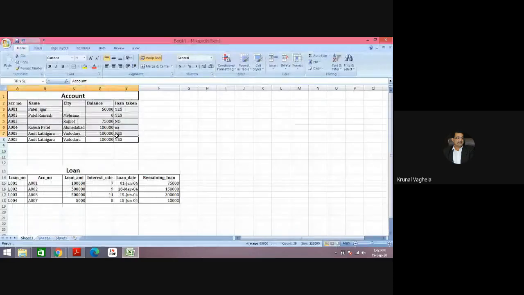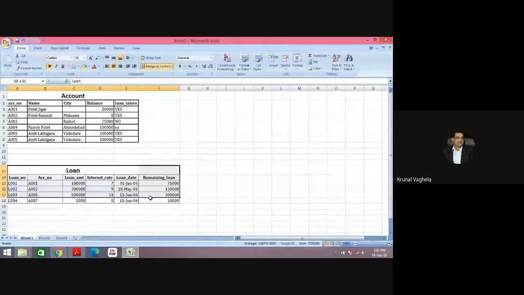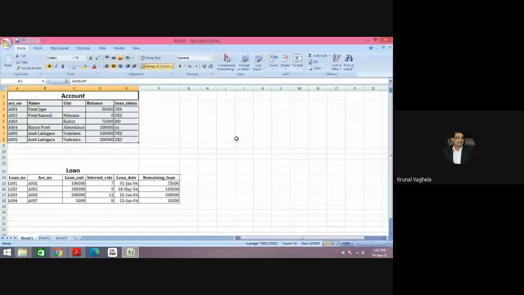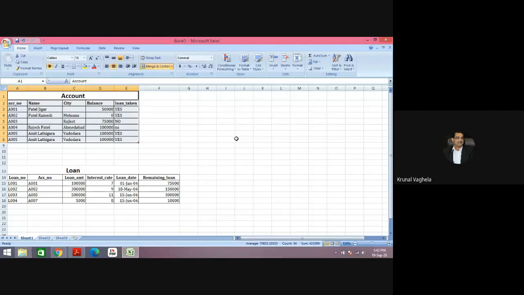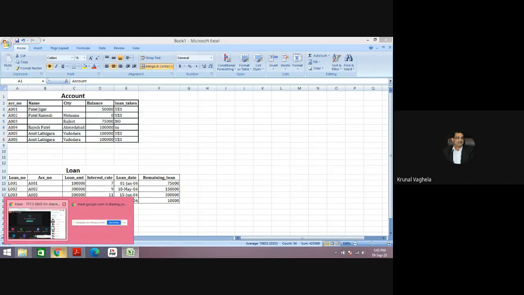So these are the two tables. One is account, second one is loan. First, don't concentrate on loan, concentrate only on account and tell me what the problems are. Okay, you might have seen the tables. Now tell me the problems.